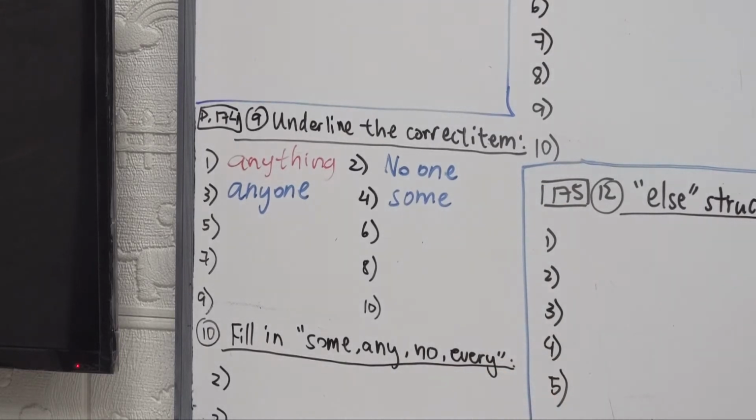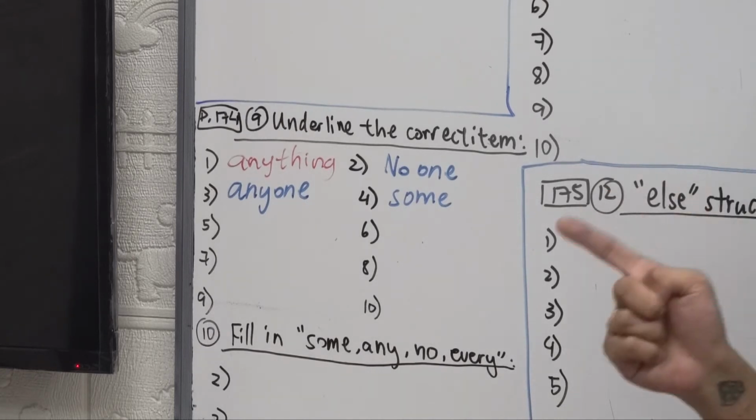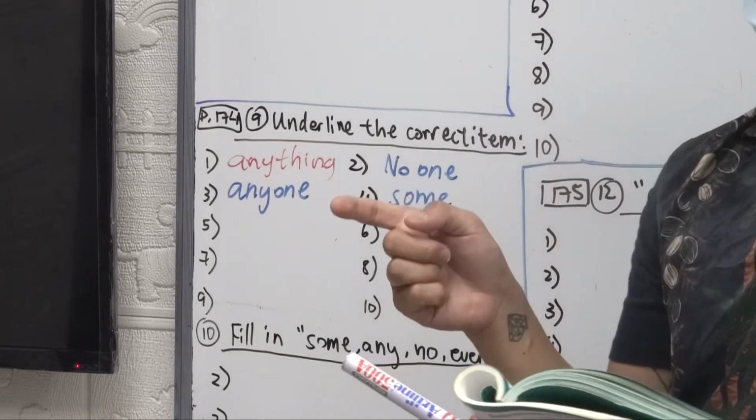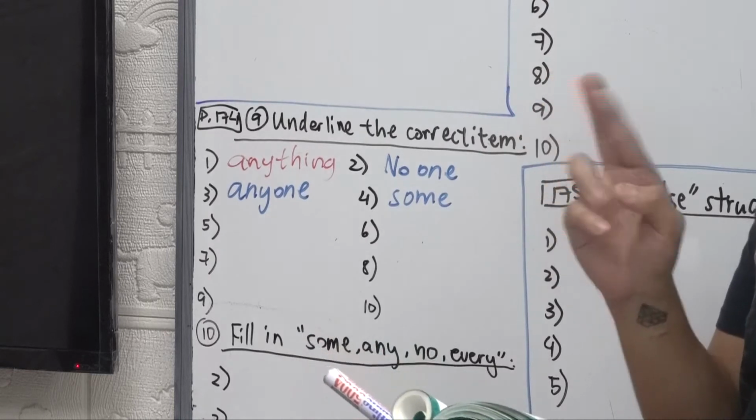Continue to number 5, alright? "I can't find my sister nowhere." "I can't find my sister anywhere." If we say "I can't find my sister nowhere," it's wrong because of the double negatives, right? "I cannot" and "no where," right? So not and not, we cannot use that.